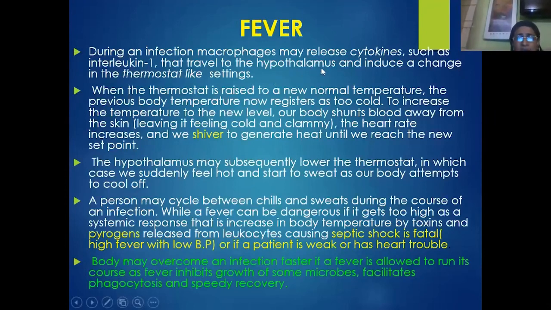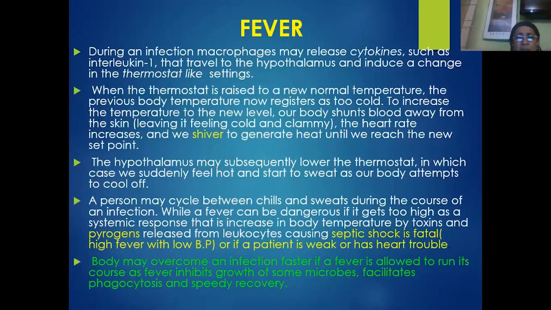When they reach the hypothalamus, the cells sense the increased concentration of cytokines and they try to set the thermostat of our body, just like the thermostat of a laboratory where we can set the temperature like 30 or 40 or 50. The hypothalamus also has the capacity to set the body temperature.